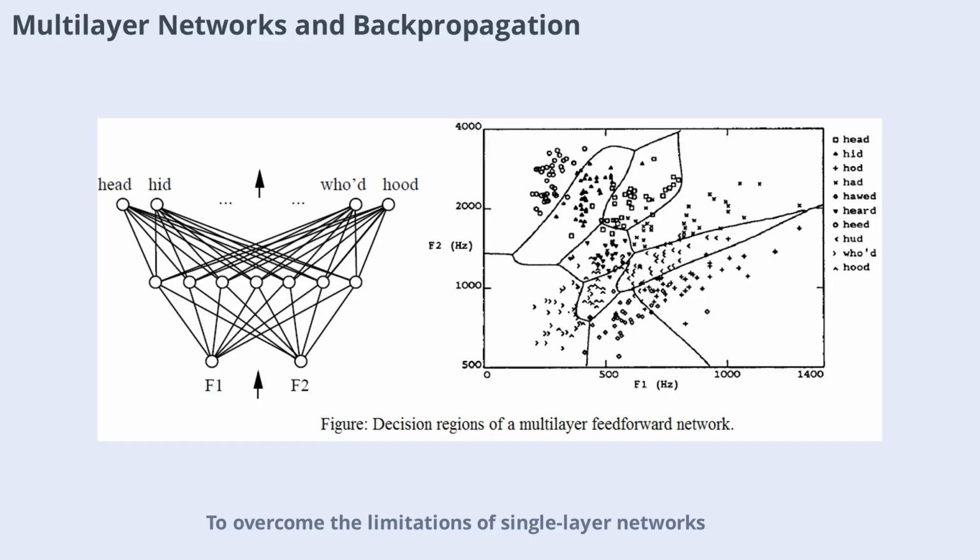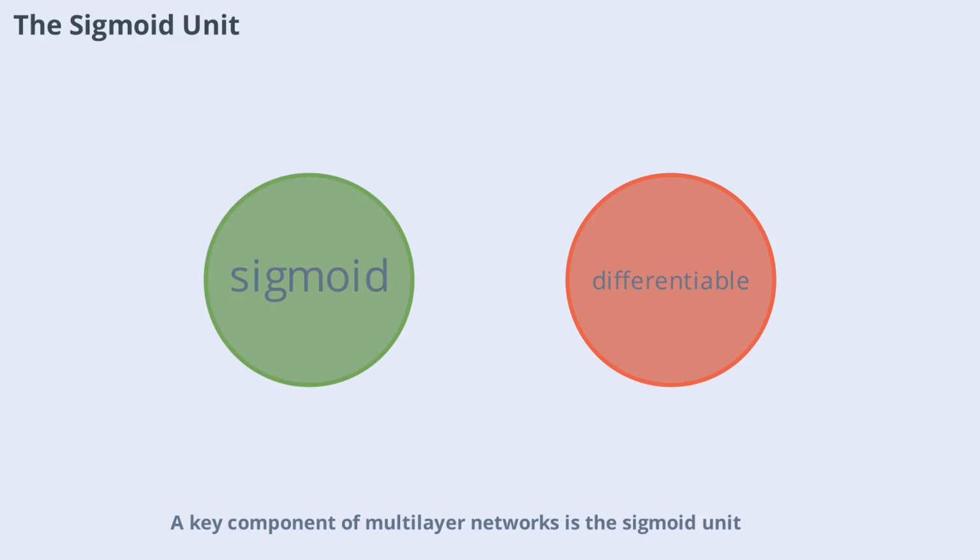To overcome the limitations of single-layer networks, multi-layer networks were developed. The backpropagation algorithm enables these networks to learn complex nonlinear decision surfaces. For example, in speech recognition, a multi-layer network can distinguish between different vowel sounds based on spectral features. Backpropagation uses gradient descent to minimize the error across all output units, allowing the network to learn intricate patterns in the data.